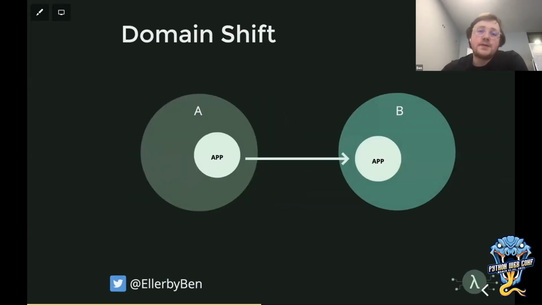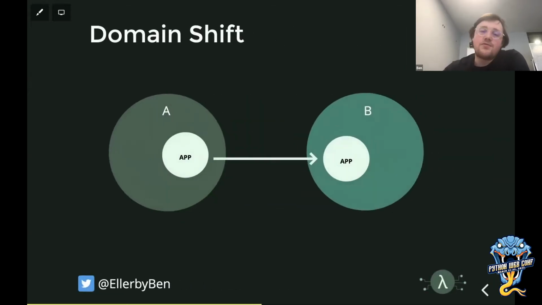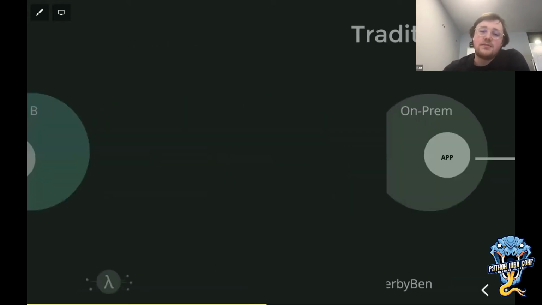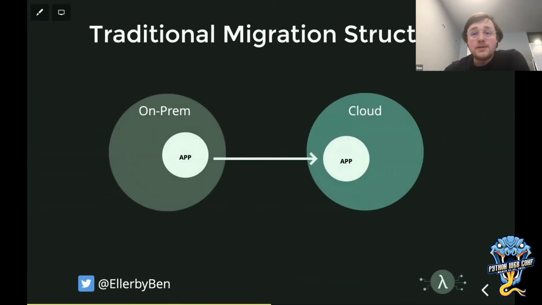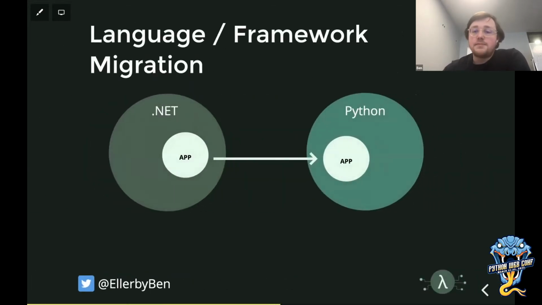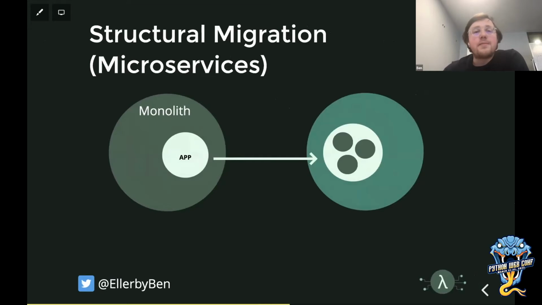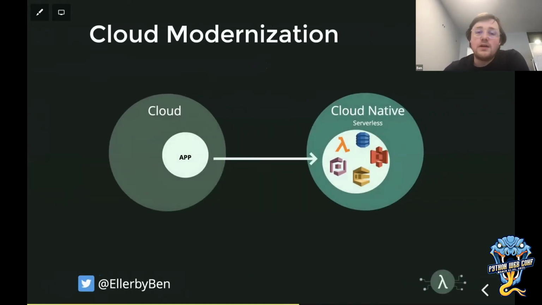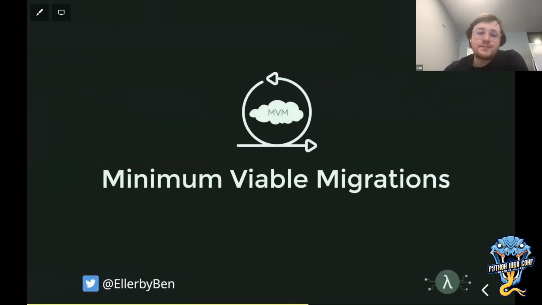migrate an application. And migration, if we just take it back away from cloud for a second, is really a move from one domain to another. We have an application in domain A, we want to move it to domain B. That could be from on-premise to cloud. It could be from .NET to Python, probably a migration many people might enjoy. Or it could be from a monolithic application to a microservice application, so a real structural migration, or a cloud migration from maybe not even on-premise, but from a lift and shifted application in the cloud through to a fully cloud-native serverless application, a refactor migration to leverage the full power of a particular cloud provider, in this case, AWS.